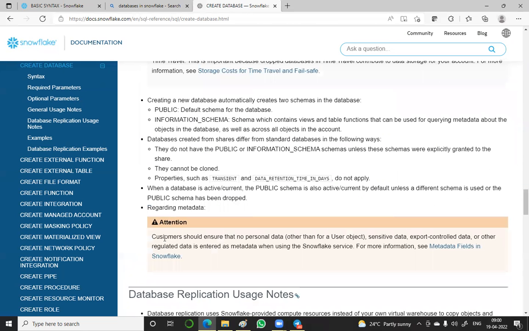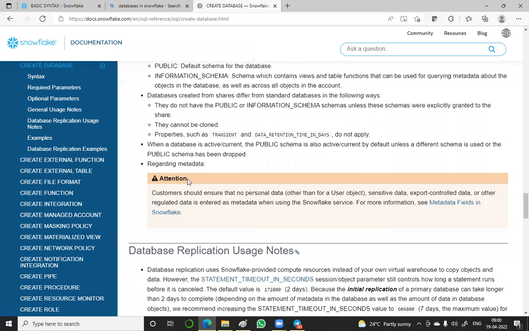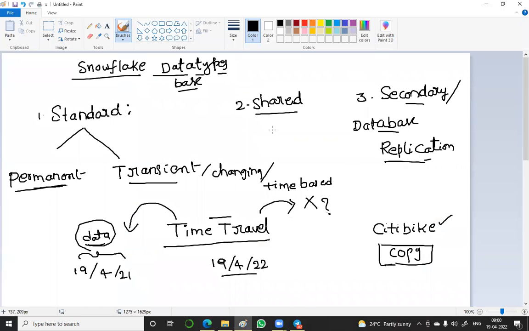General usage notes, I think not that important. And some other, see, this symbol is important. This reverse I symbol is important. General usage notes I will explain. This is like some dangerous symbol. You can see that it means it is very, very important. In any tool or software you see, these symbols are also important, but people don't tell that such symbols will be there.